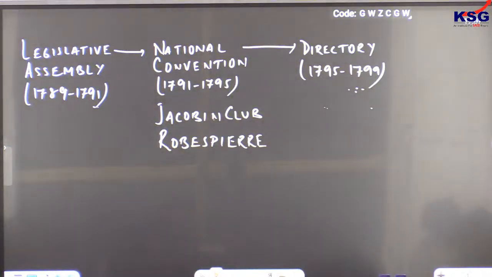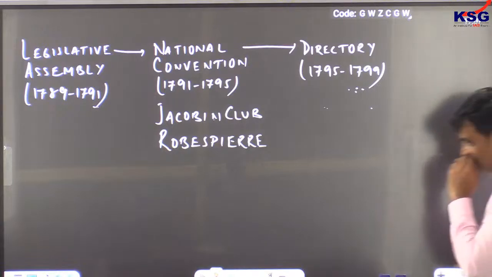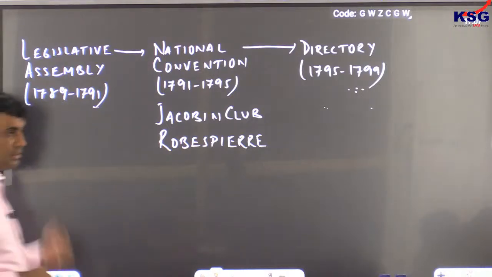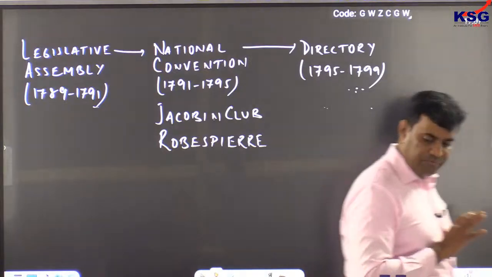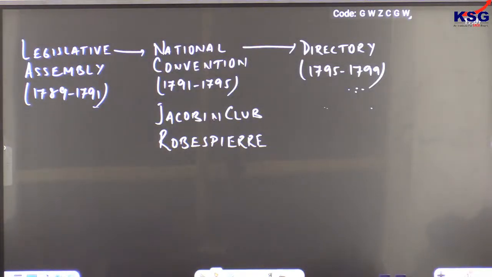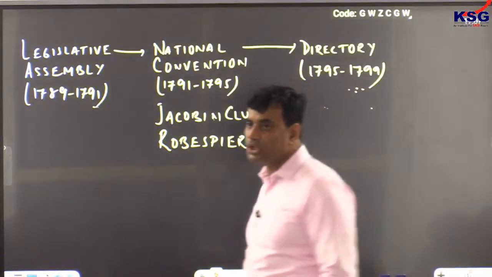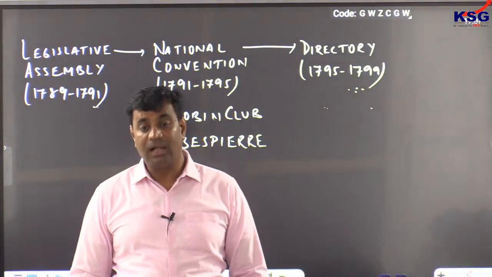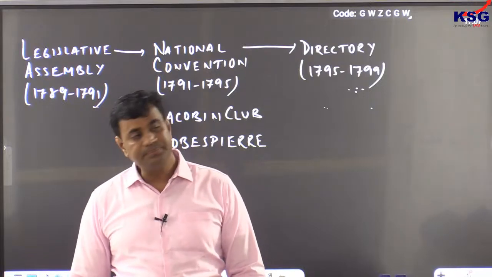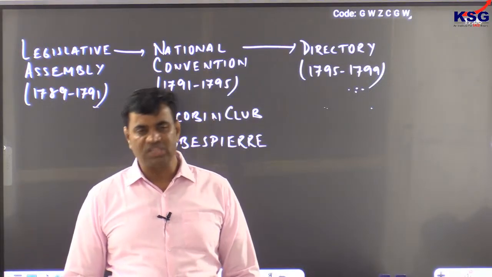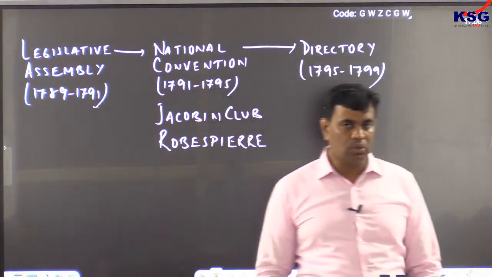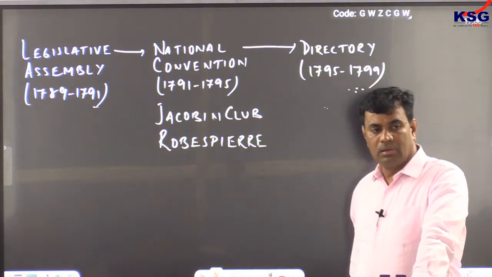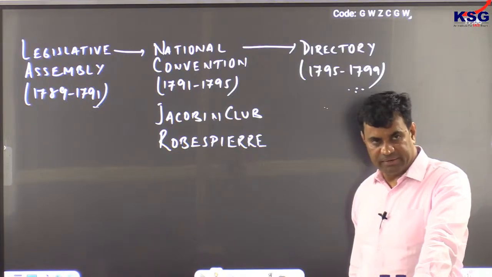Next, during the phase of the National Convention, ultra-revolutionary groups like the Jacobin Club were formed by Robespierre.